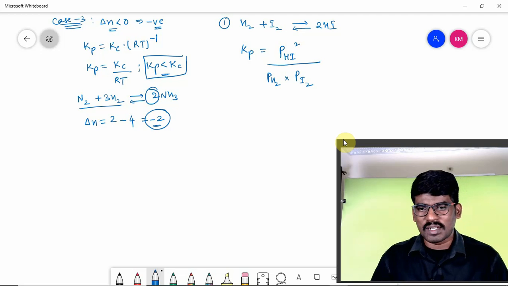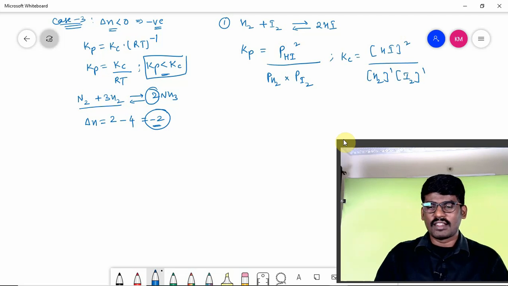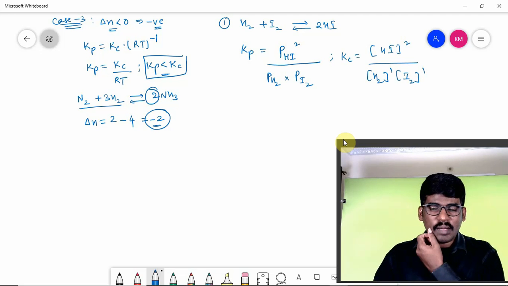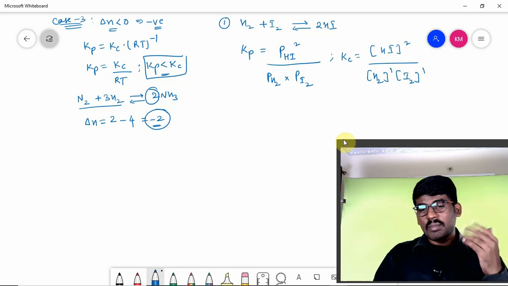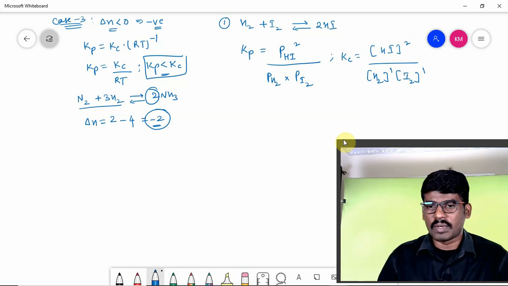That is the Kp expression. Similarly, what is the Kc expression? Concentration of HI whole square upon concentration of H2 raised to 1, concentration of I2 raised to 1. This is the way: product concentration upon reactant concentration, with stoichiometric coefficients raised to the power.